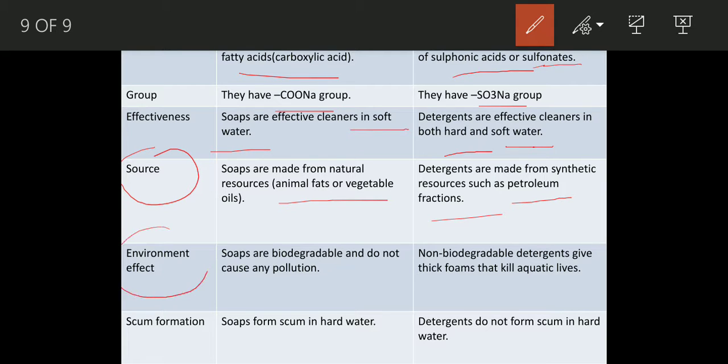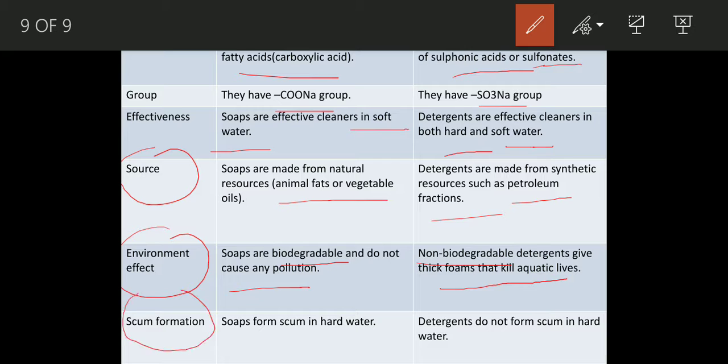Based on environmental effect, soaps are biodegradable and do not cause any pollution, whereas detergents, as we discussed earlier, are not biodegradable and give thick foam that kills aquatic leaves. So detergents are non-biodegradable and cause pollution. This is the negative point of detergent.